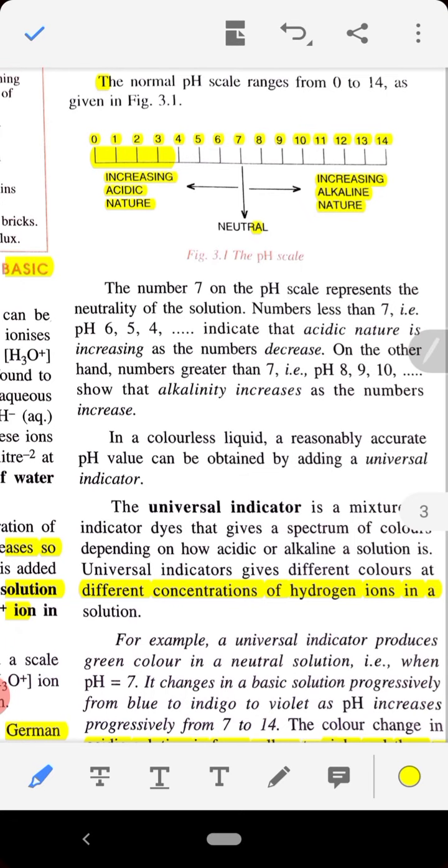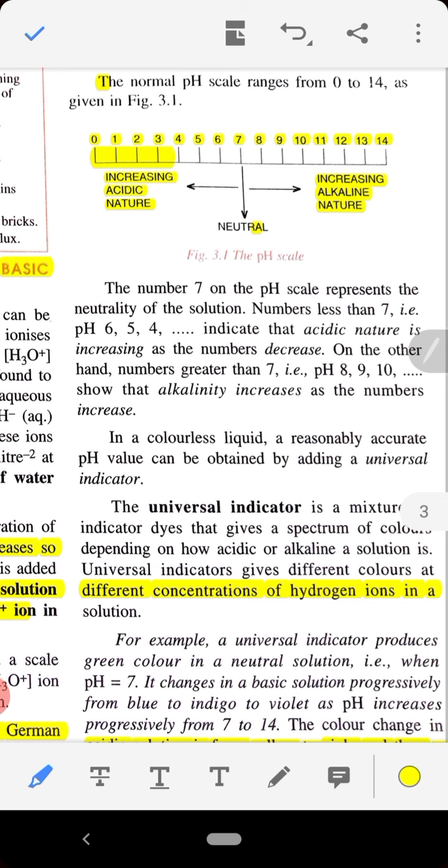The number 7 on the pH scale represents the neutrality of the solution. Neutrality means the solution will be neutral if the pH value is 7. A number less than 7, that is pH 6, 5, 4 and so on, indicates that acidic nature is increasing as the number decreases. On the other hand, numbers greater than 7, that is pH 8, 9, 10, show the alkalinity of the solution, and alkalinity progressively increases as we move from 7 to 14.